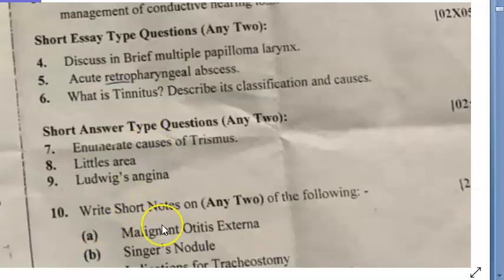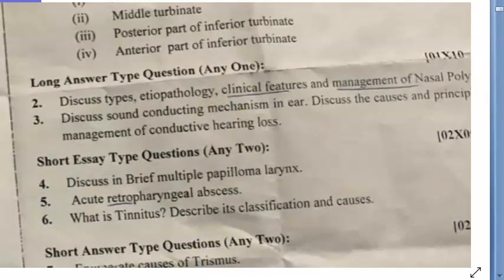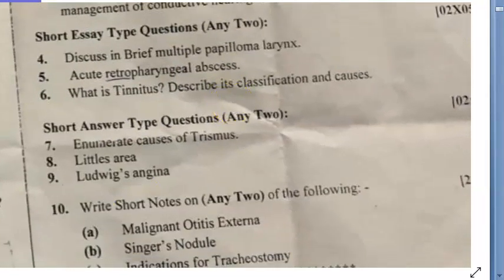Very good. So next, what is this? Where are we? Short essay type. Any two. Oh, they can answer any two. And they can answer any two in this. Hey, these people are really lucky. What about this long one? Any one. So they have MCQs and they can answer any one, any two. These people are very lucky. Okay. Then short essay type questions.